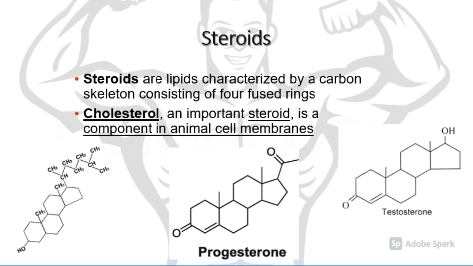Steroids are a special group of lipids that don't have anything to do with the glycerol and the fatty acid tails. Instead, it is characterized by four fused rings. How it differs from carbohydrates is that these rings are sharing one of their sides. They're not linked together like they're holding hands. They are rather fused. Cholesterol is an important steroid that plays a role in animal cell membranes that we will learn about next unit. Although cholesterol is essential in animals, high levels in the blood may contribute to cardiovascular disease.